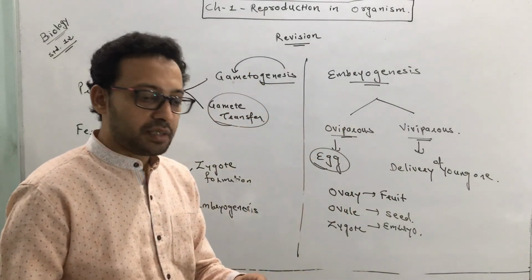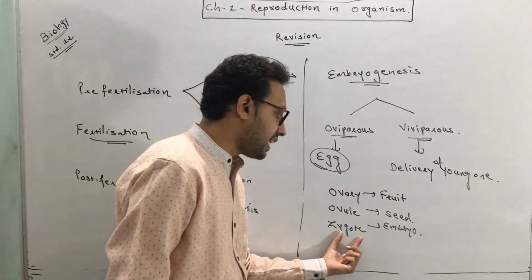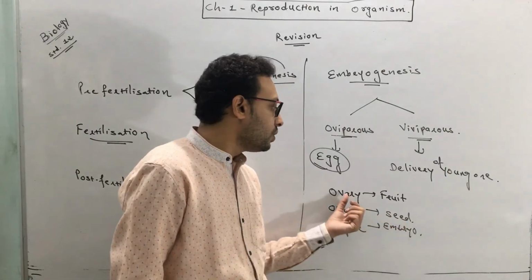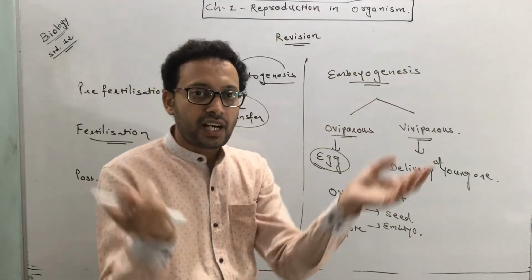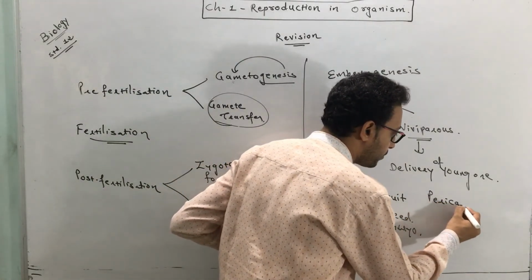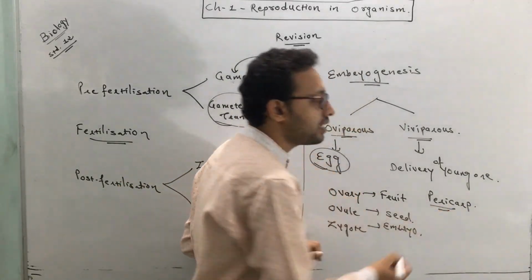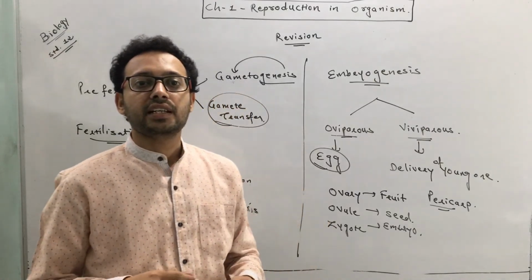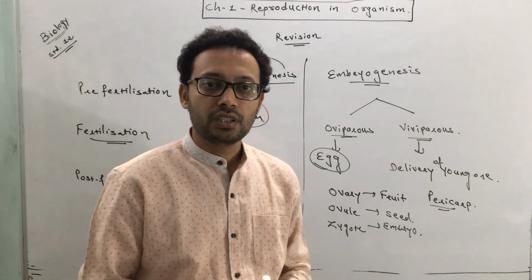Clear? In a flowering plant, in the post-fertilization events, the zygote converts to an embryo, the ovule converts into a seed, and the ovary converts to a fruit. In a fruit, there is development of a hard wall surrounding it. What we call the fruit wall, or in scientific language the pericarp. Thus these are the post-fertilization events that take place in angiosperms or flowering plants. So that's all